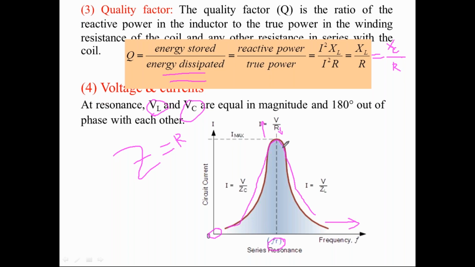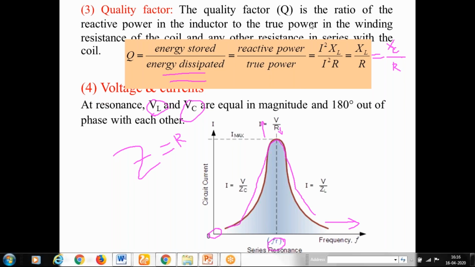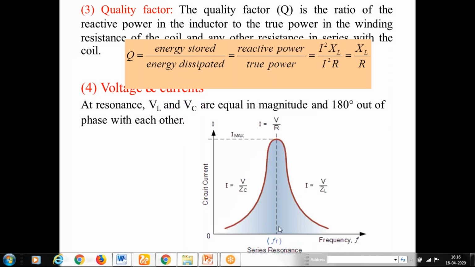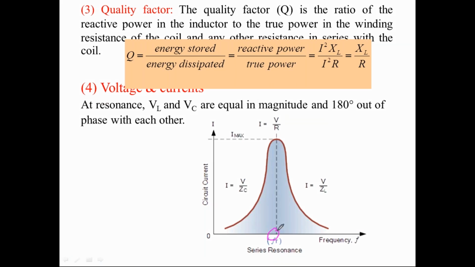So the maximum current can be taken by the circuit at F equal to FR only. That is, the magnitude of the current in the circuit is not constant; it changes with respect to the applied frequency. Depending upon the applied frequency, different currents can be taken by the circuit. This peculiar nature we call resonance.